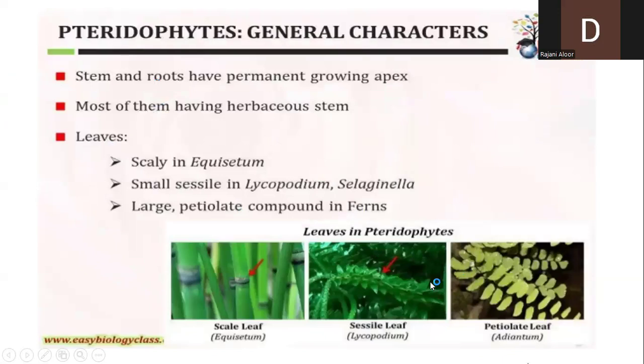Now we look into the plant body, how it is. The plant has a stem and roots, and here the leaves play a very prominent role. In Equisetum the leaves are scaly, somewhat reduced leaves. In Lycopodium and Selaginella, the leaves are very small and sessile. In the higher group of plants, the leaves are petiolate and compound, very large, with a stalk of the leaf, which we call the petiole.